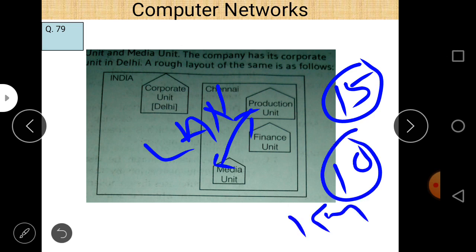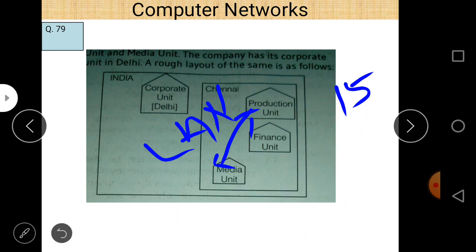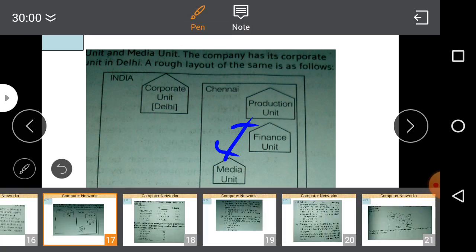And here there are two questions, and the distance varies from 70 meters to 15 kilometers. So you can write MAN to connect the media unit and production unit.